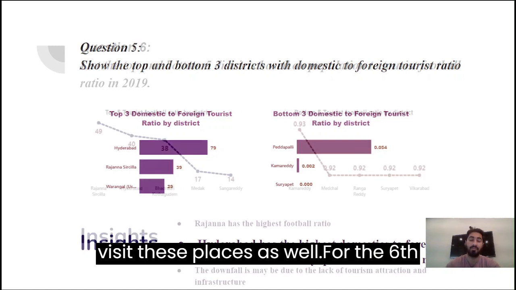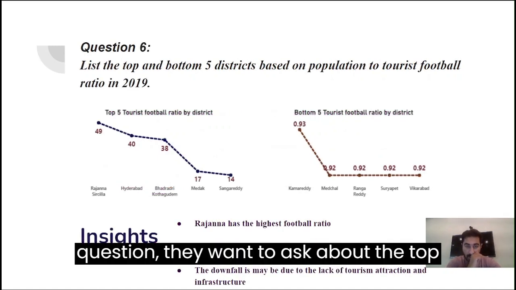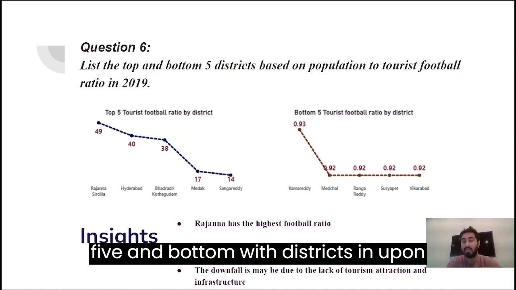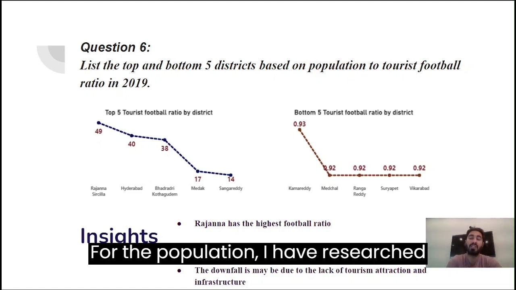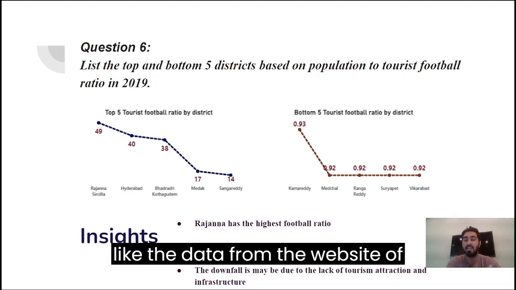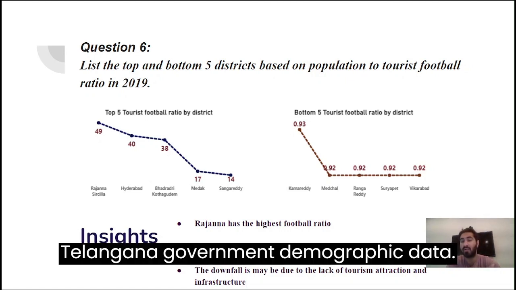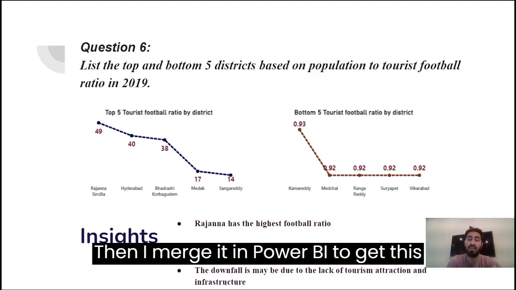The sixth question they want to ask is about the top five and bottom districts on the basis of population to tourist footfall. For the population, I researched and took the data from the Telangana government website's demographic data. Then I merged it in Power BI to get these insights.